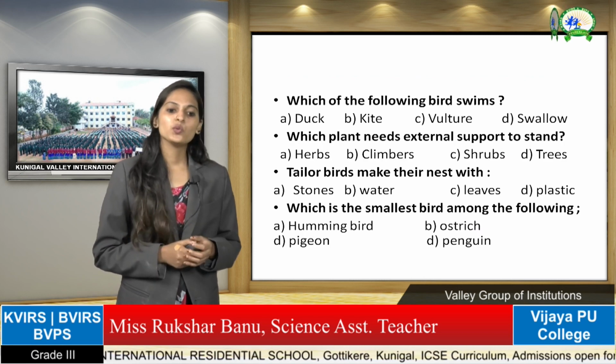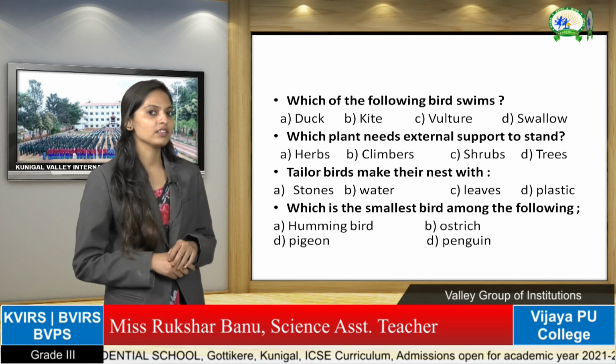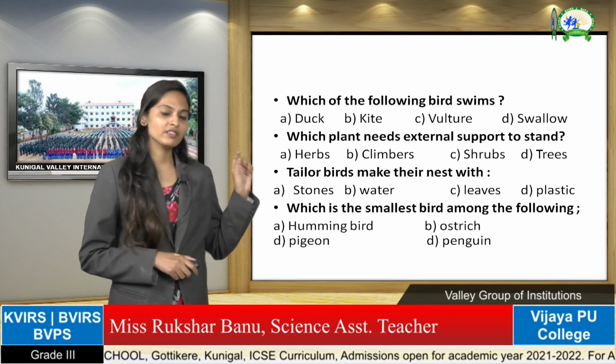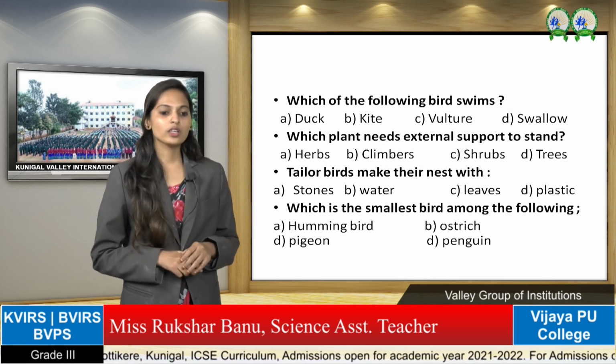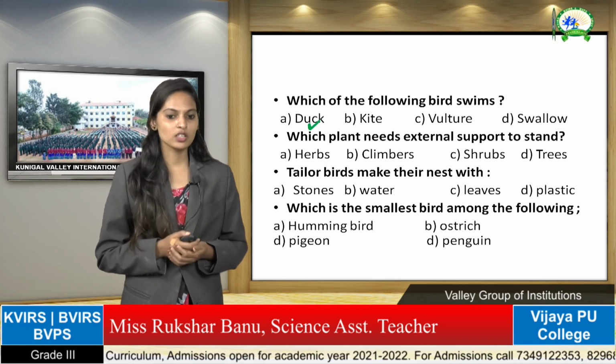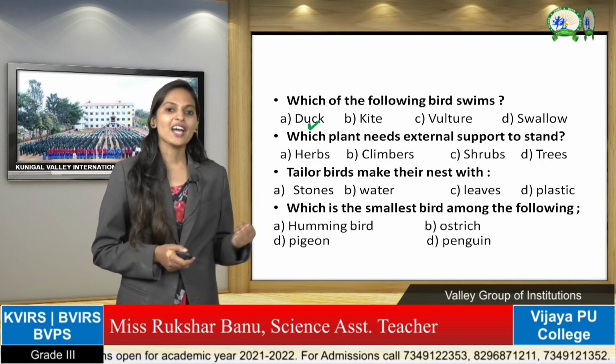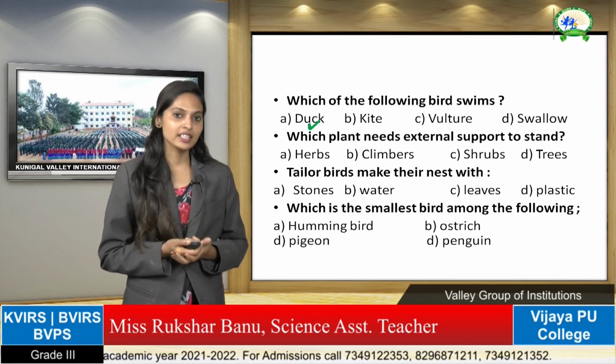The next one will be: which of the following birds swims? Here 4 birds' names will be there in the 4 options. Which bird will swim in the water? Yes, that is duck. Kite doesn't swim, vulture also will not swim, swallow also does not swim. So duck is the swimming bird, and you have to write the answer duck.